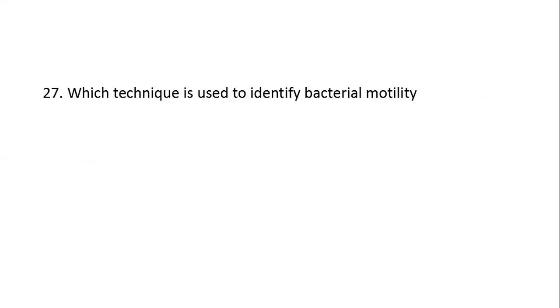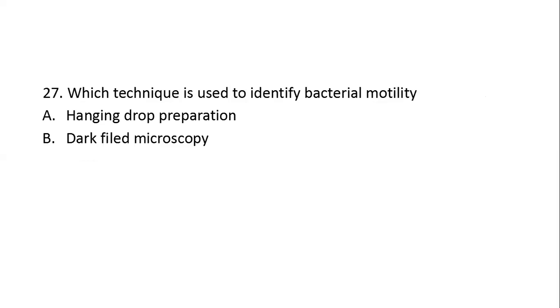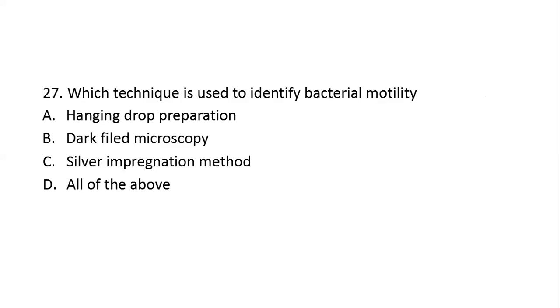Next question. Which technique is used to identify bacterial motility? Option A, hanging drop preparation. Option B, dark field microscopy. Option C, silver impregnation method. Option D, all of the above. Here the right answer is option A, hanging drop preparation. Hanging drop preparation helps to check the motility of the bacteria. And dark field microscopy and silver impregnation method are helpful to demonstrate spirochetes.